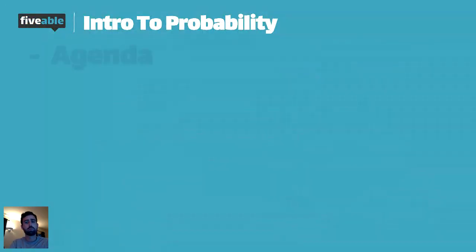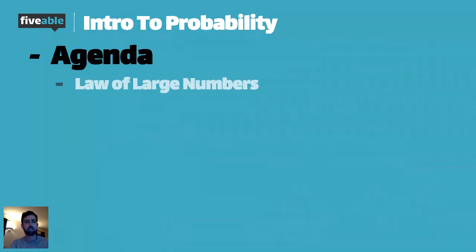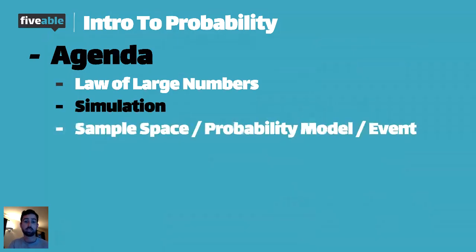So here's what we're going to cover today. Here's our agenda. We're going to start with the law of large numbers, which is kind of the foundation of probability. Then we're going to get into simulation. So how do we simulate a chance process? There are a couple different ways we can do that. And on the AP exam, they're going to ask for specific simulations that you're going to want to make sure you know how to do. Then we're going to cover sample space, probability model, and what is an event.